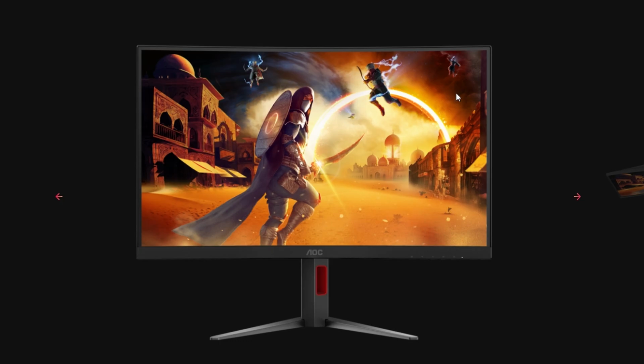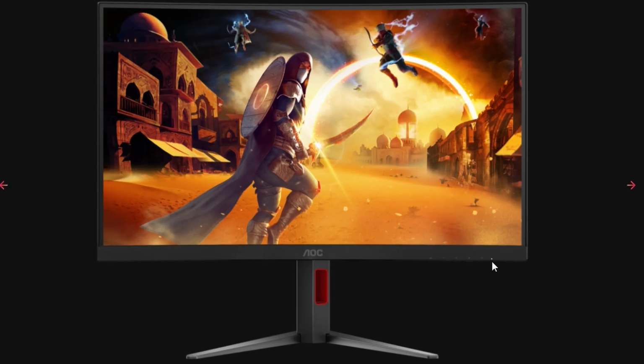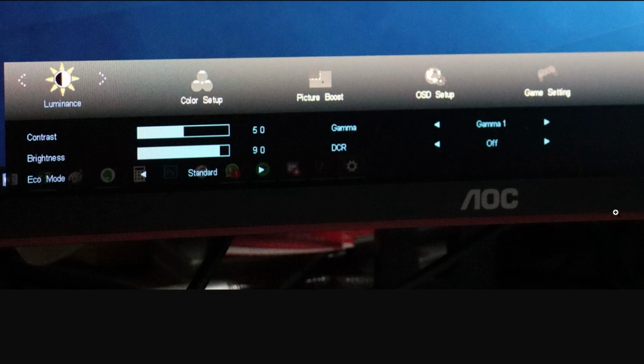to keep in mind. First, locate the button on your monitor that opens a menu. Depending on your model, this button might be on the front, side, or underneath the monitor. Press it to access the on-screen menu.